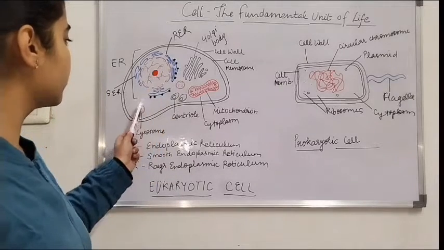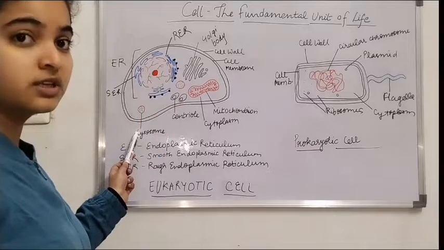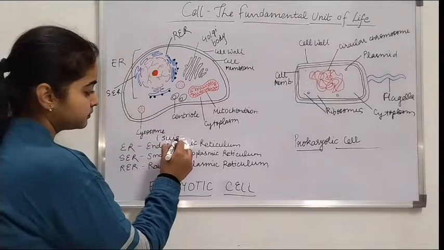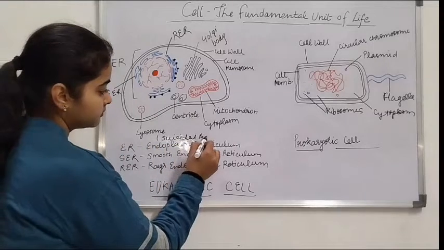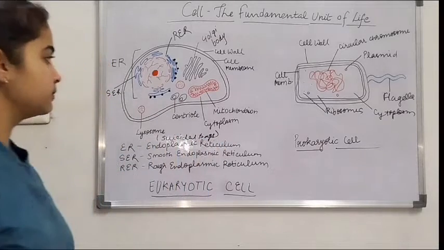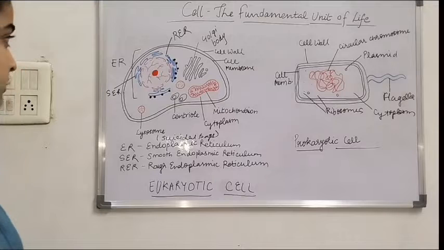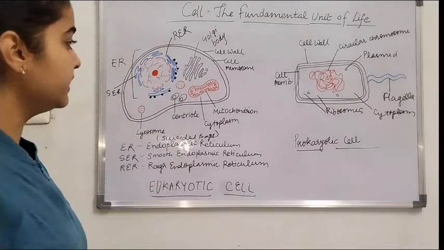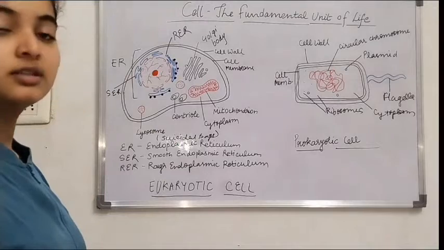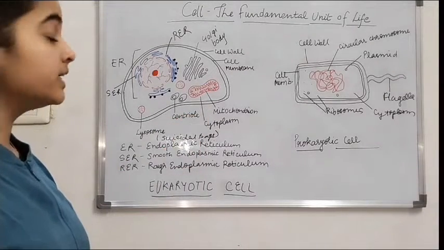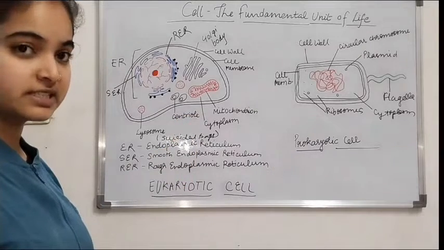These organelles are called as lysosomes, which are also known as suicidal bags, because they digest the foreign bodies or any unnecessary thing inside the cell. This red colored organelle is called as mitochondria or the powerhouse of the cell. It is known as the powerhouse of the cell because it forms the ATP, which is the energy currency.